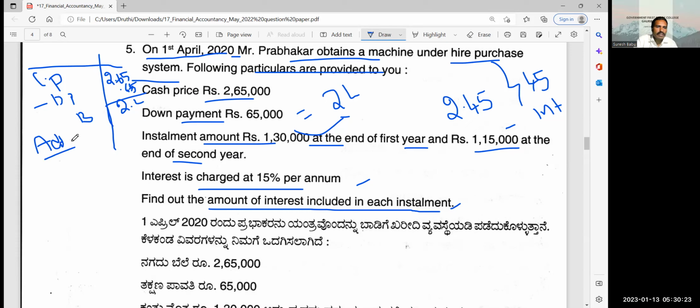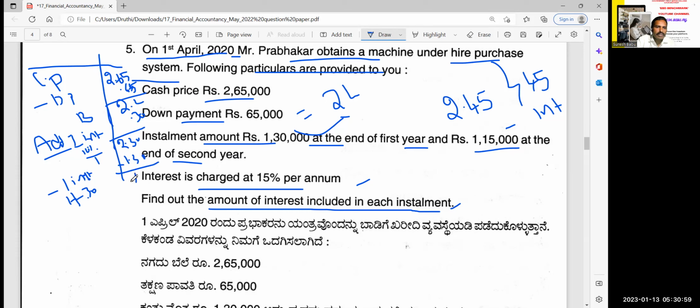First year interest at 10% on 2 lakhs is 30,000. Total 2 lakhs 30,000. Minus the first installment, inclusive of interest, 1 lakh plus 30,000, that is 1,30,000. What you get is 1 lakh, which is the balance.